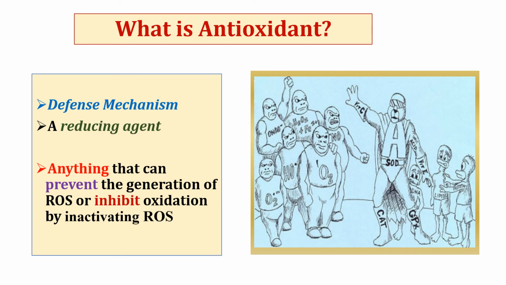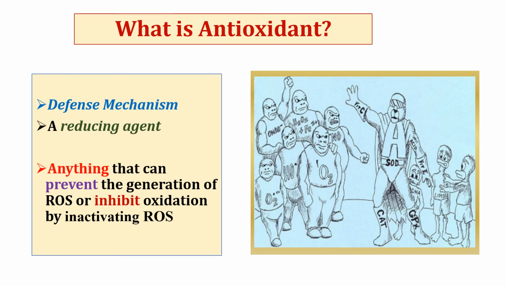Now, what is an antioxidant? Antioxidants are substances which protect us against potentially harmful free radicals derived from oxygen. To combat the injurious effect of free radicals, our body has its own system of in vivo antioxidants. In a normal healthy state, a balance is usually maintained between free radicals and antioxidants.